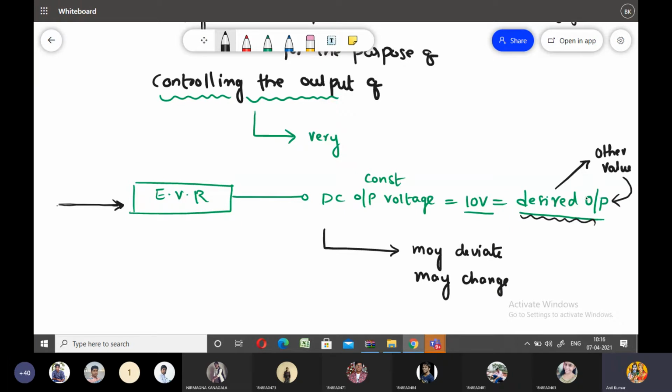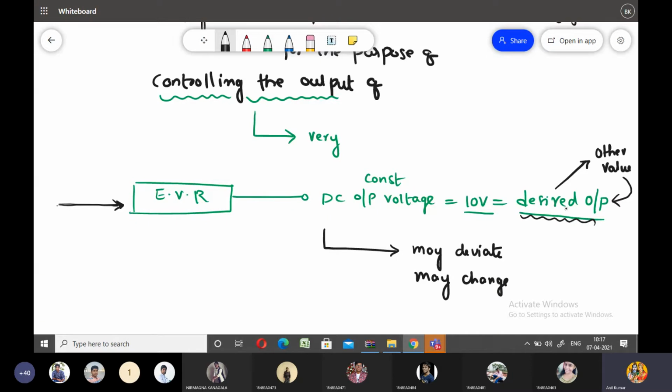Within a fraction of a second, you need to bring this new value of output back to the desired value. This process is called control action. This type of control action is always necessary in control systems.